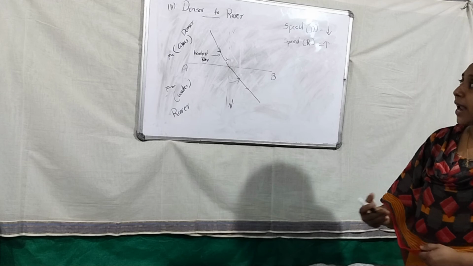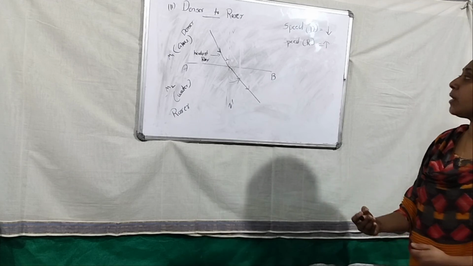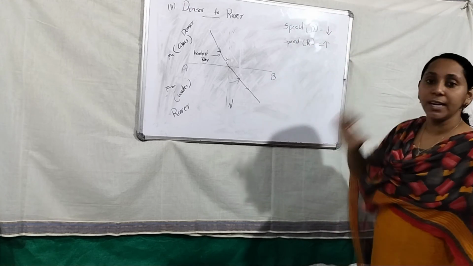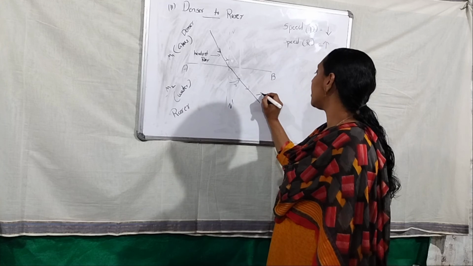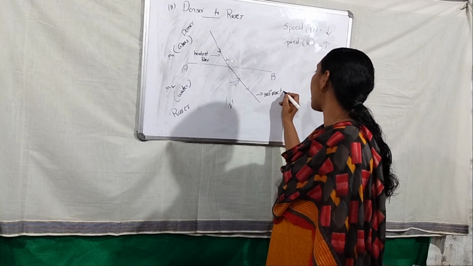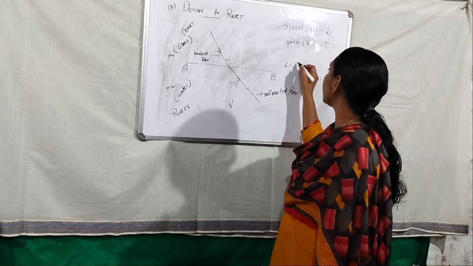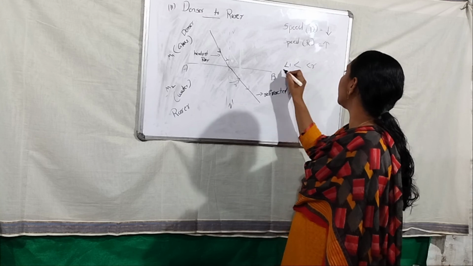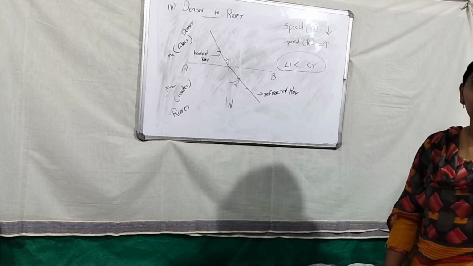So rare to denser, towards the normal; denser to rare, away from the normal, because of the speed change. So this is the refracted angle and this ray is known as the refracted ray. In this case, angle i is less than angle r, the refracted angle is greater than the incident angle.